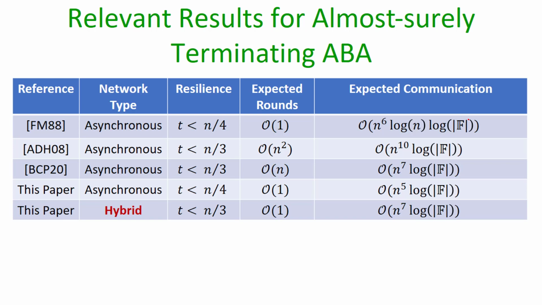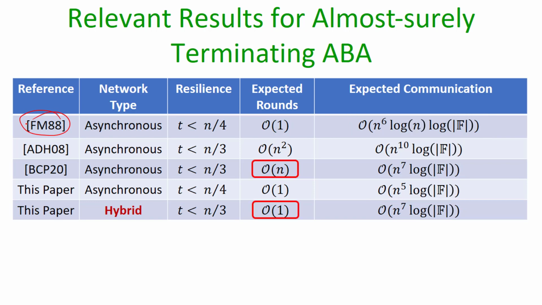In the expected communication complexity, this F denotes a finite field over which the computations are performed by the parties. So if we consider the fully asynchronous setting, then the work of Feldman and Micali gives a protocol with resilience t less than n over 4, and it has an expected constant number of rounds. We improve that protocol by giving a new asynchronous protocol with an expected constant number of rounds, and we get an improvement of theta n in communication complexity.